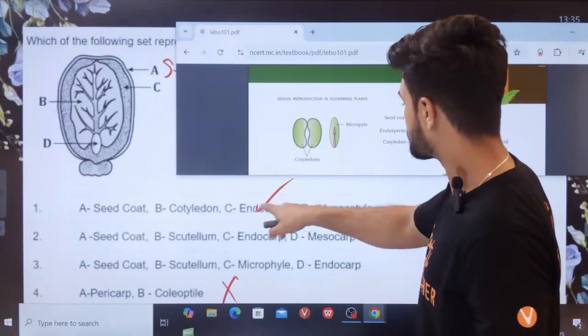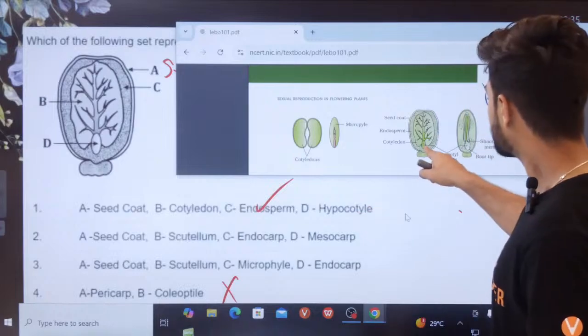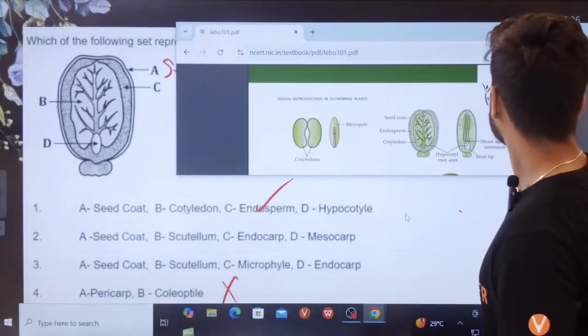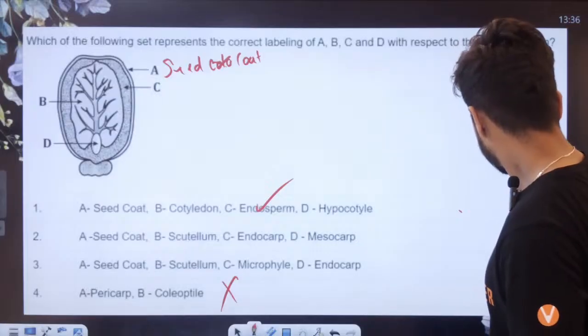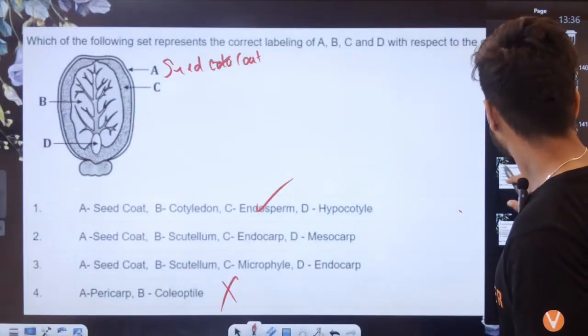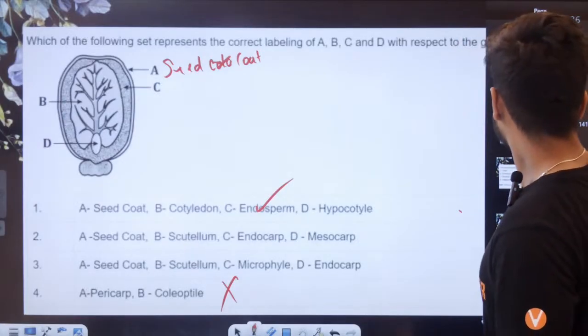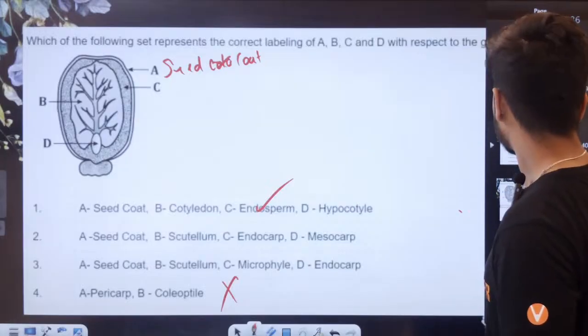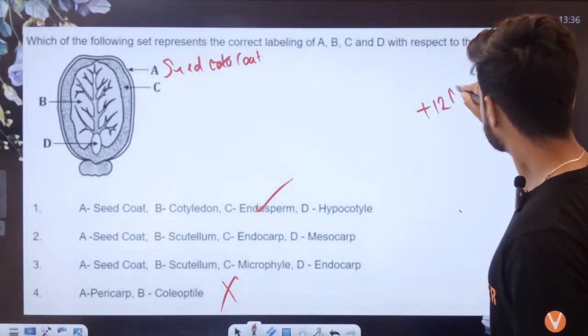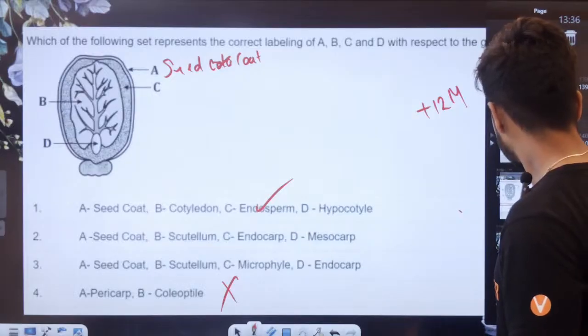C is the endosperm. And D is going to be hypocotyl. Okay. Next question. That's all today. That is plus 11, plus 12.